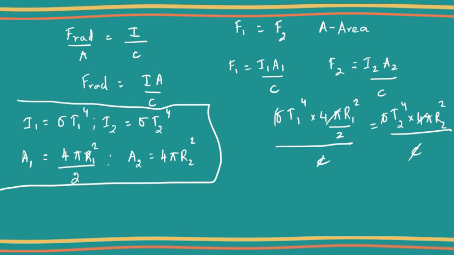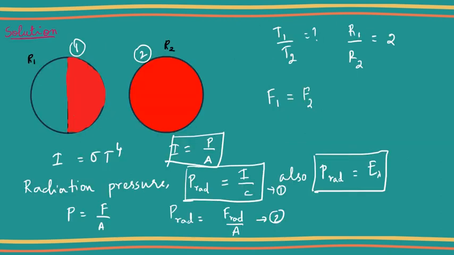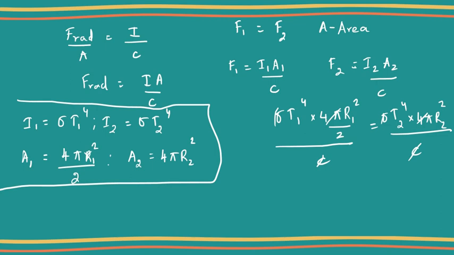What we need here is T1 by T2. So I'm going to rearrange this: T1 power 4 by T2 power 4 is equal to R2 square by R1 square into 2.